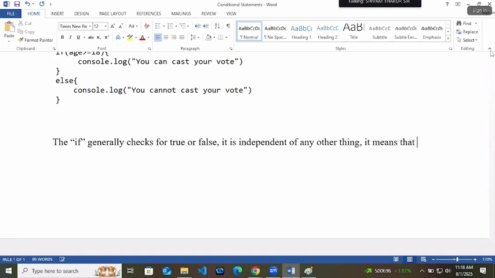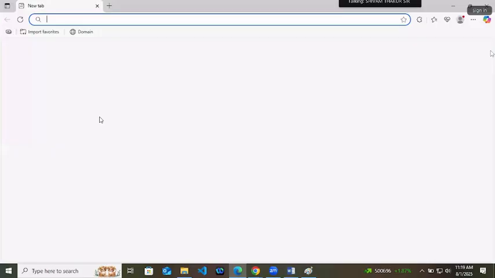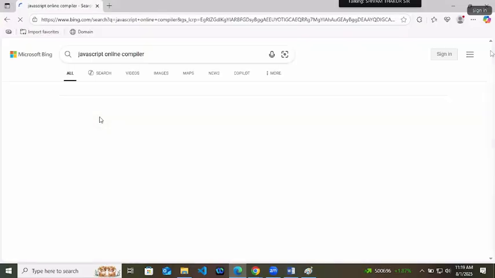It means that we can directly write true in place of a condition, and if will work. That we have seen yesterday, that if generally checks true or false, it has nothing to do with the condition. It does not depend on anything else. It is just simple. If it is getting true, it will run. If it is not getting true, then it will not run.